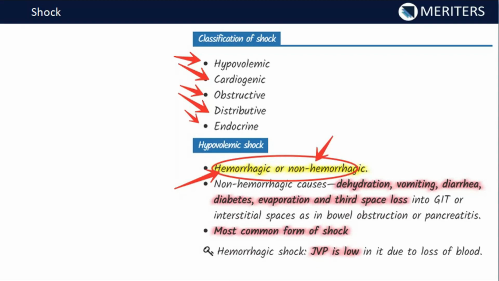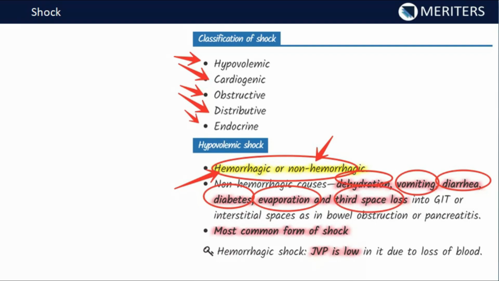So what comes in the non-hemorrhagic? There is fluid loss due to other reasons than direct hemorrhage. So what can be those causes? Non-hemorrhagic causes can be dehydration, vomiting, diarrhea. In a diabetic patient, in diabetic ketoacidosis there is very much loss of fluid, then evaporation, and the third space loss.